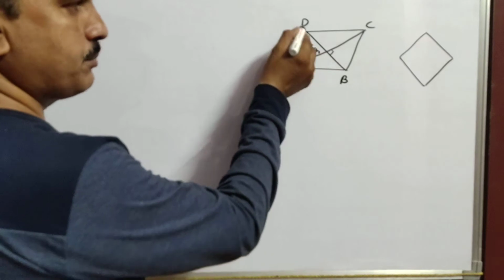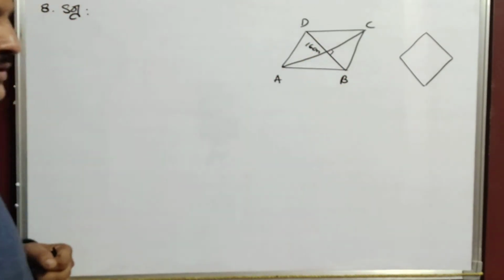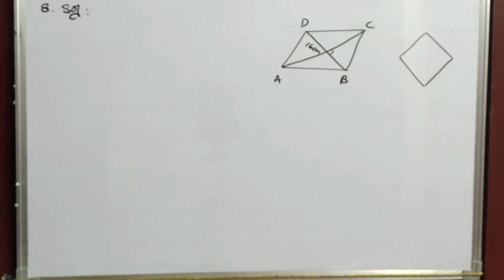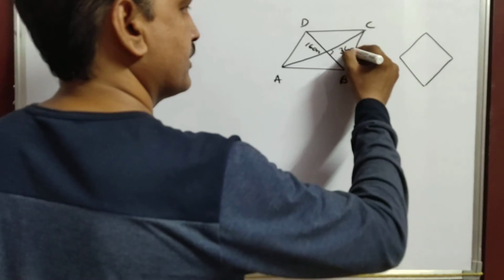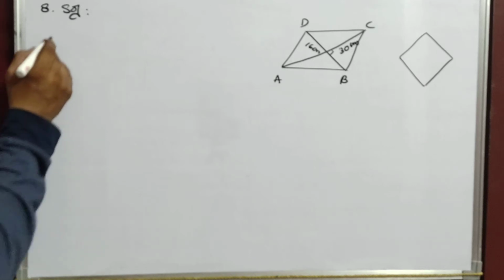Total length of BD is 16. Is it clear? Next, he has given 30 centimeters. That means the total length of AC is 30 centimeters. Okay. Now solution.